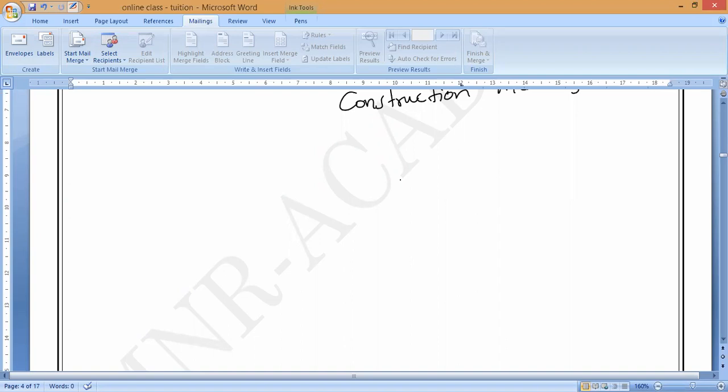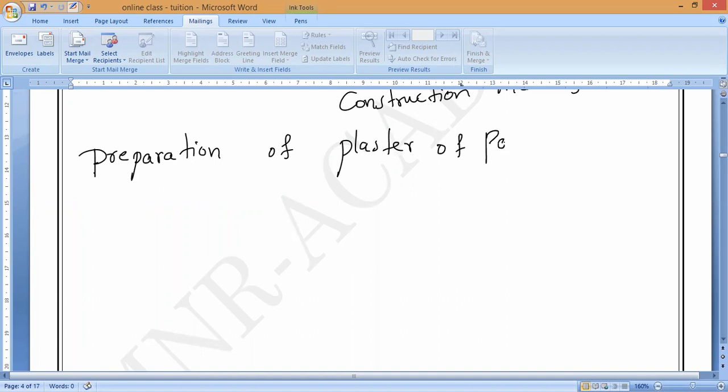Preparation of plaster of Paris. How can we prepare plaster of Paris? Just now I said. What is that? Yes, the heating of gypsum. Heating of gypsum, that is most important.